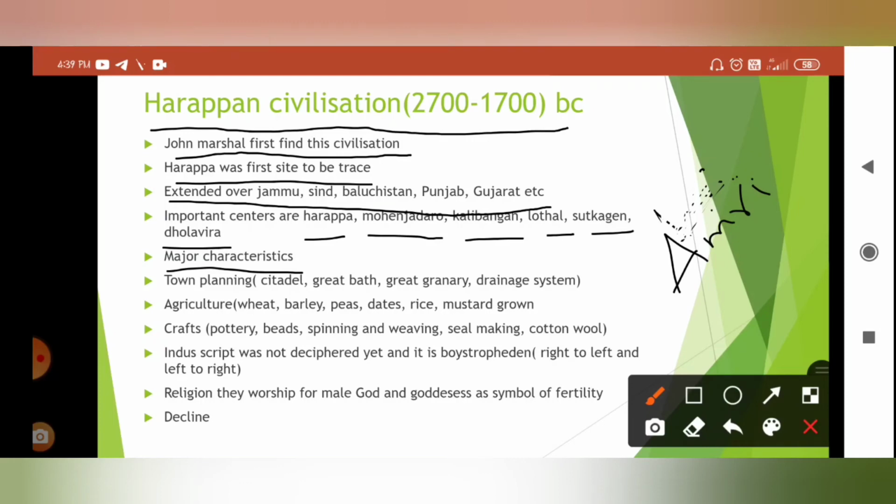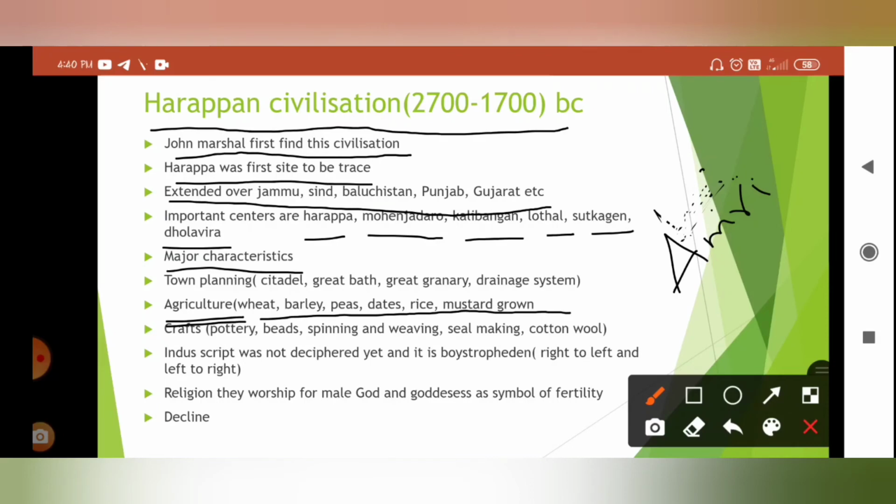And let's discuss agriculture. In agriculture, they grew wheat, barley, peas, dates, rice, and mustard. Mustard may have been grown for oil purposes. But canal irrigation was not known to the Harappan civilization. Okay. And rice also they cultivated, and the traces of rice cultivation are seen in Lothal. Remember, that is the key point from the exam point of view.